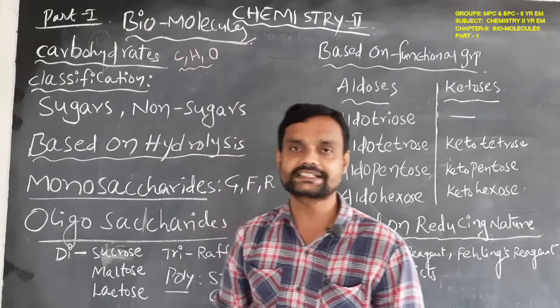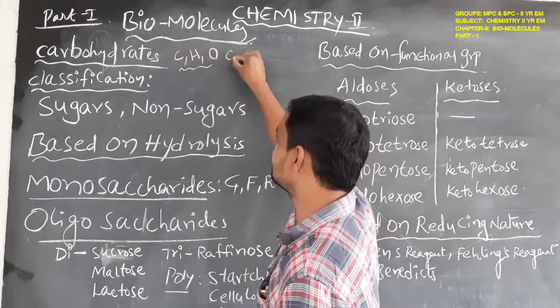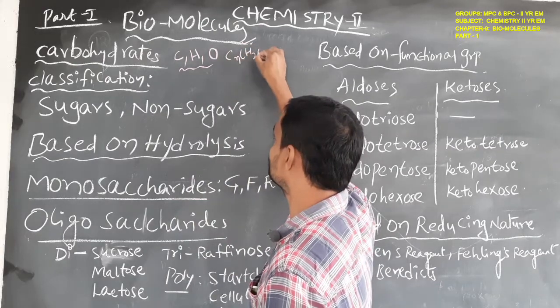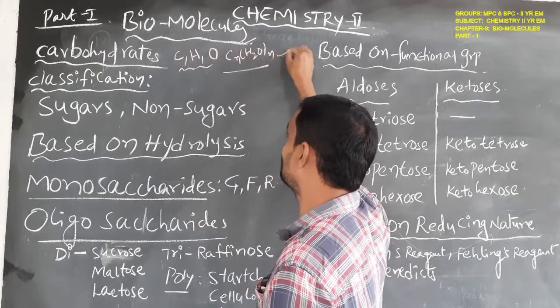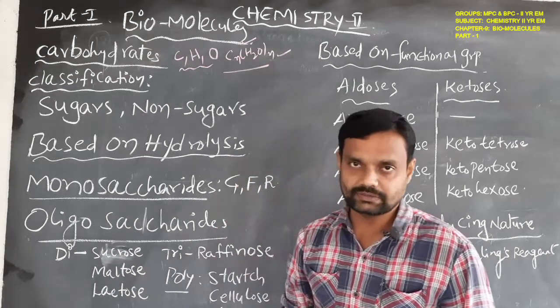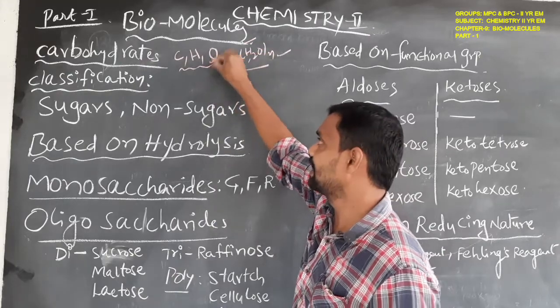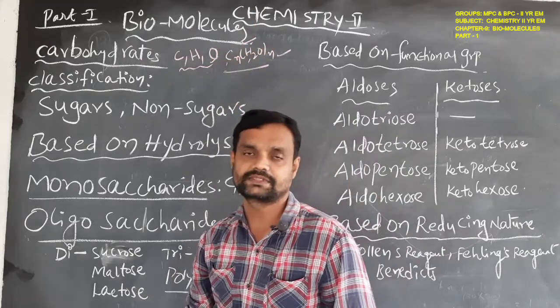Carbohydrates are the hydrates of carbon, simply denoted with the CnH2O(n) formula. It has carbon, hydrogen and oxygen atoms.